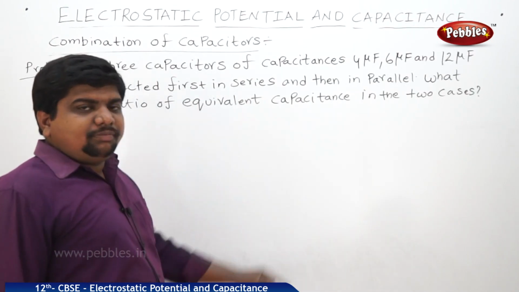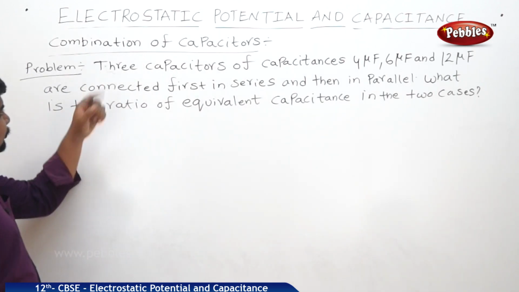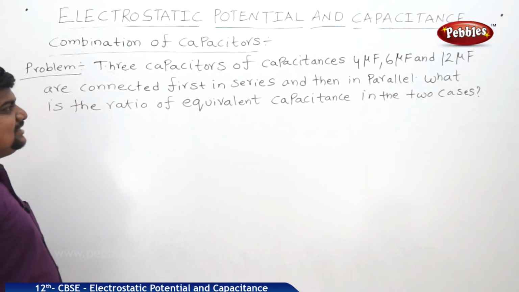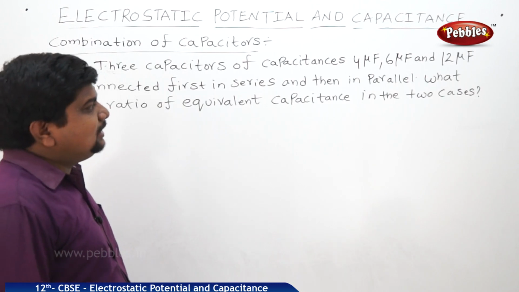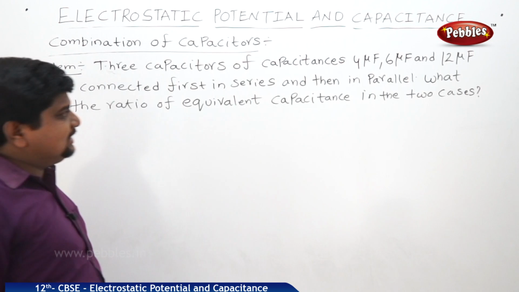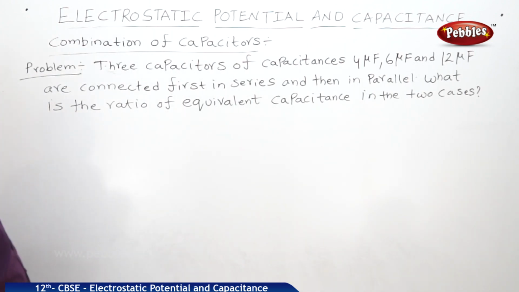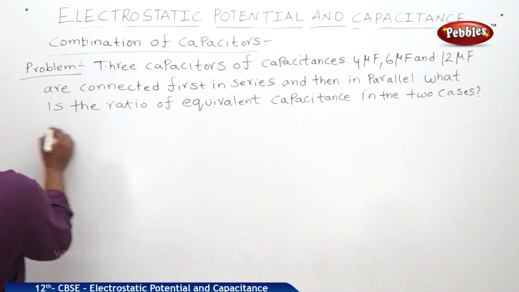Now we will see one problem which is based on the series combination as well as the parallel combination. The problem is like this. Three capacitors of capacitances 4 microfarad, 6 microfarad and 12 microfarad are connected first in series and then in parallel. What is the ratio of equivalent capacitance in the two cases?